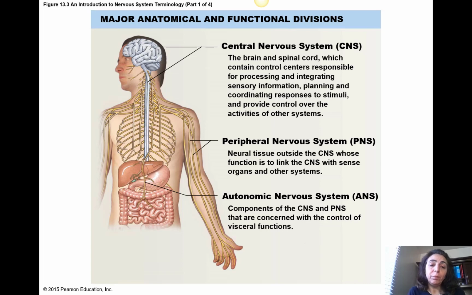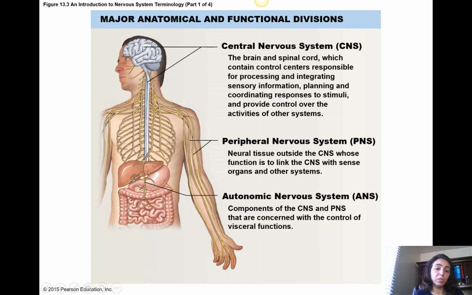Now here you see the same picture regarding the central nervous system and part of the peripheral nervous system. The central nervous system includes the brain and spinal cord and contains control centers responsible for processing and integrating sensory information, planning and coordinating responses to stimuli, and providing control over the activities of other systems.